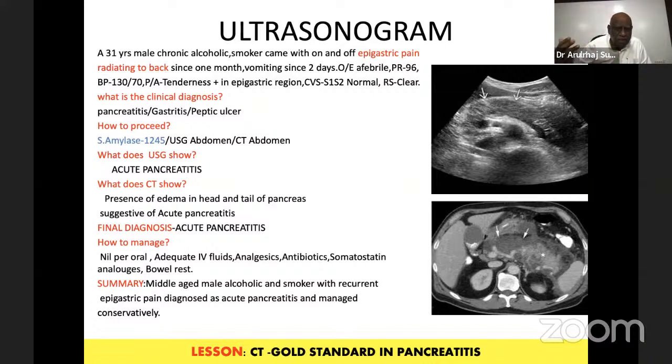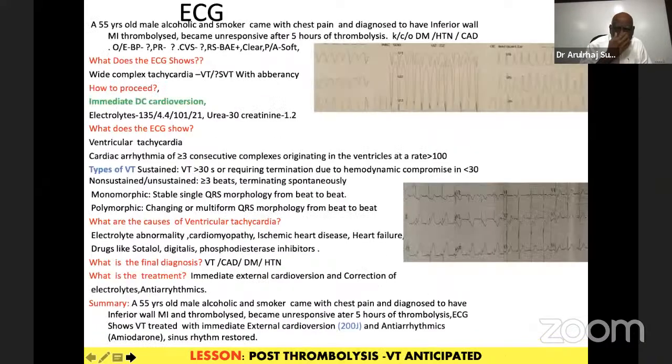You can see the serum amylase and lipase levels, and ultrasound can show you an enlarged pancreas. But the gold standard is always a CT scan. And here you see the ducts are dilated. Any mass lesions, any collections, abscess, cyst, everything you'll be able to see. And usually they do well with conservative treatment. When complications are there, surgery has to be done.